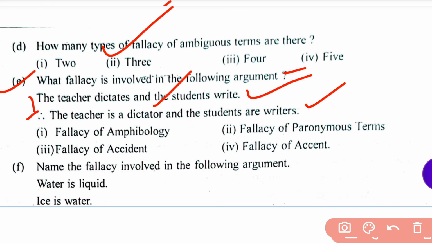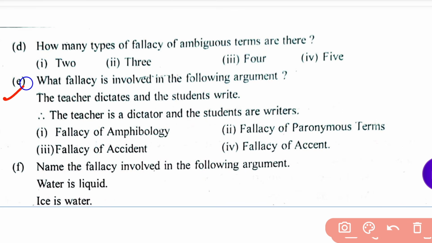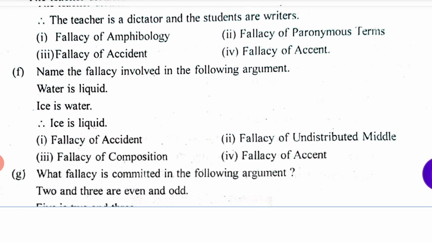So whatever fallacy you find here, let's see. Four options are there: fallacy of amphibology, fallacy of pronomous terms, fallacy of accident, and fallacy of assent. Choose the right answer. The right answer is this one: fallacy of pronomous terms. This is the right answer. Then match your answer with this answer.